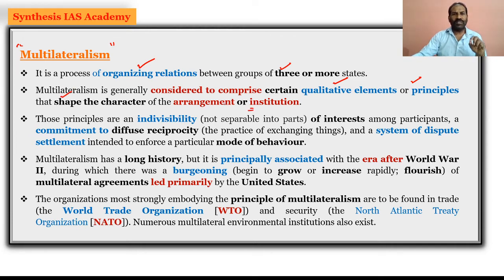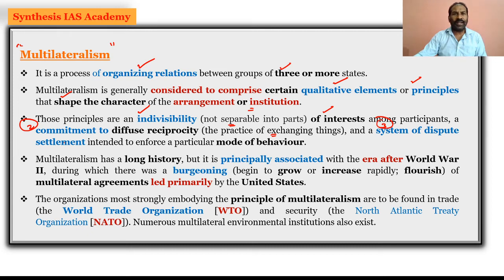So in multilateralism, what is very important is you need to have institutions with qualitative elements and the principles which shape the exact institutions which are required for the entire world. And these principles have to be indivisibility, means that it has to be non-separable for the interest of any other participants or any other country among the institutions. And these principles have to have a commitment to diffuse any kind of reciprocity, that is there should be an exchanging of views among the participants, and also the principles have to be based on the system of dispute settlement.